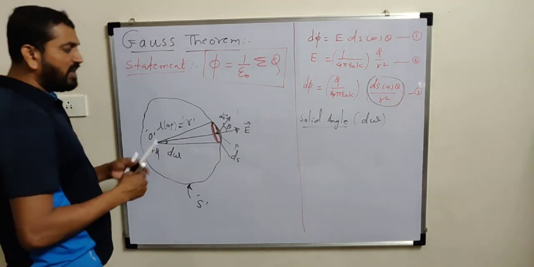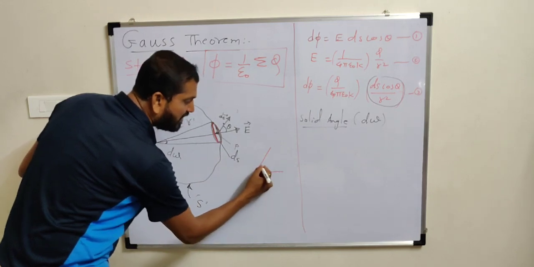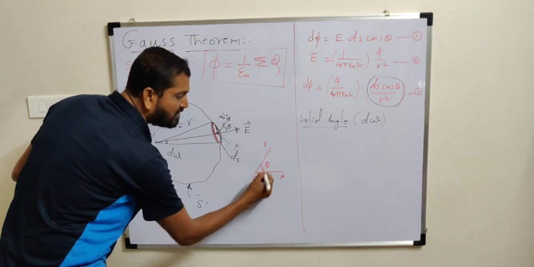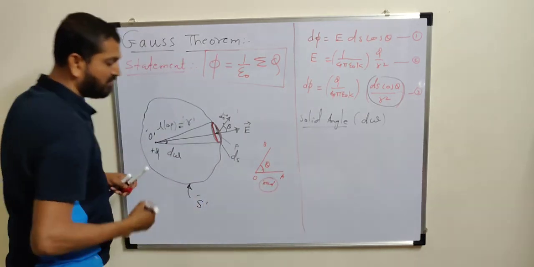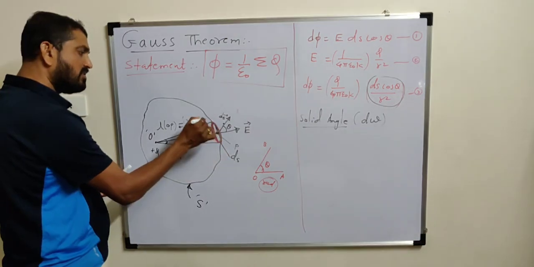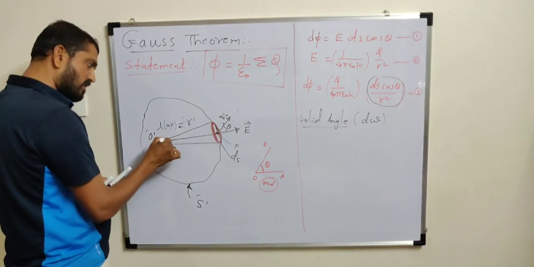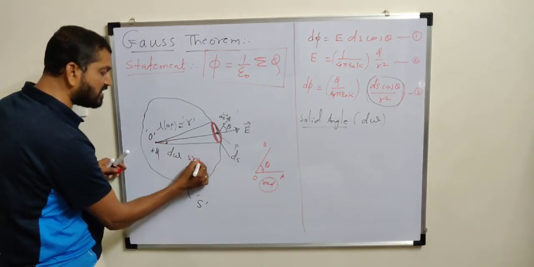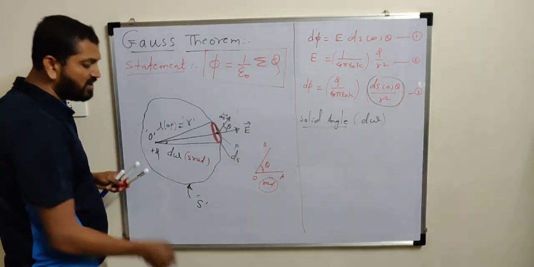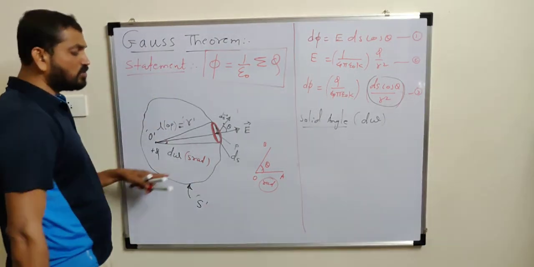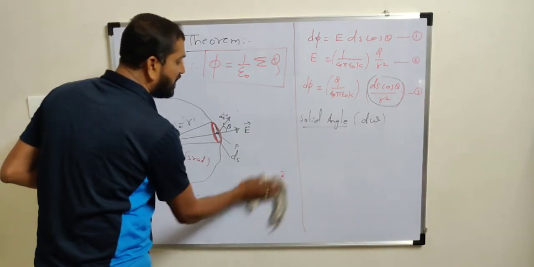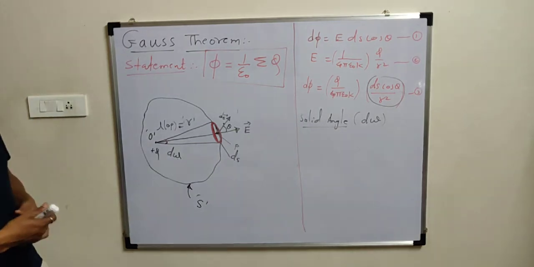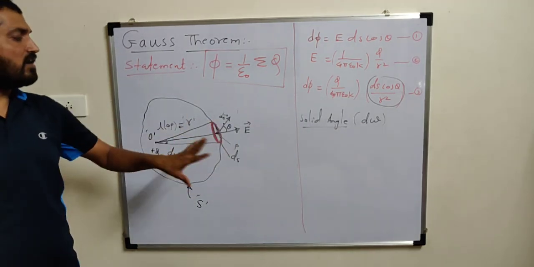Plane angle is different. Plane angle is the angle between two lines. Means in a plane if we consider two lines, suppose OA and OB, then the angle between them is called a plane angle. It is expressed in SI unit radian. But if we consider area in three dimensions, whatever angle is subtended at the vertex of the cone is called a solid angle, whose SI unit is steradian, srad. Both are dimensionless, please note. Plane angle as well as solid angle are both dimensionless, but the unit is there: for plane angle radian and for solid angle steradian.